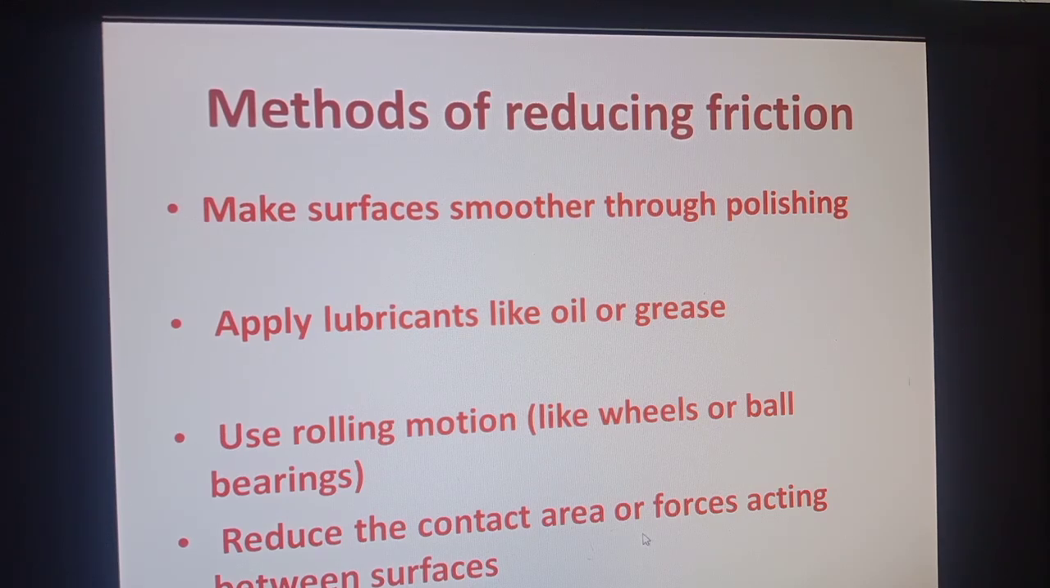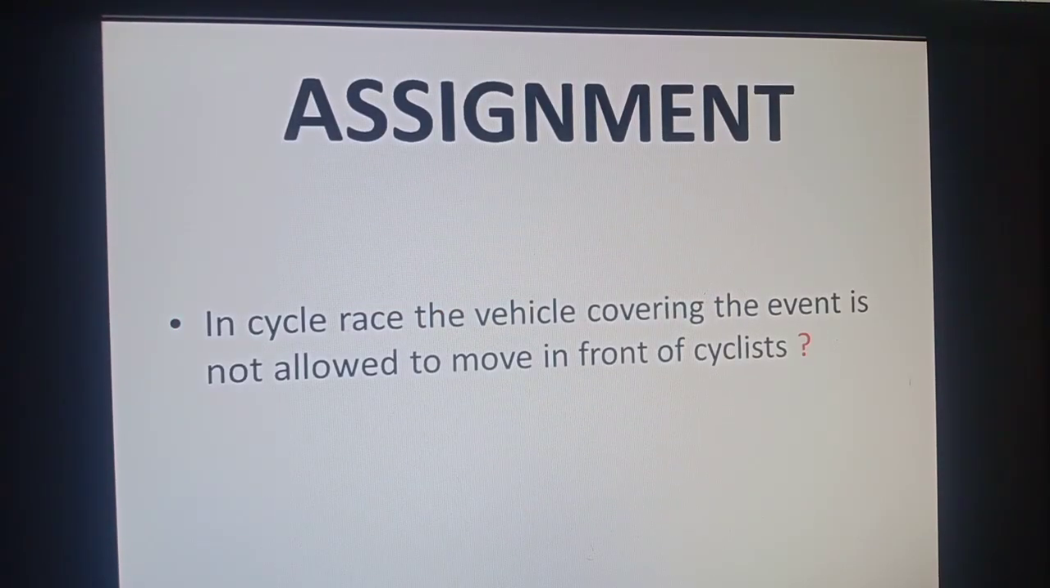Students, this is all about friction. At the end, there is an assignment for you. In a cycle race, the vehicles covering the event are not allowed to move in front of the cyclists. Think on it and answer it to yourself.